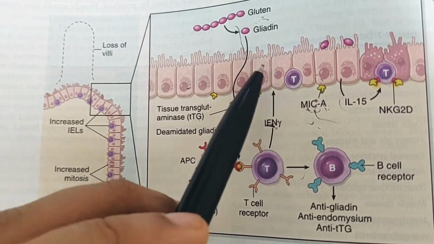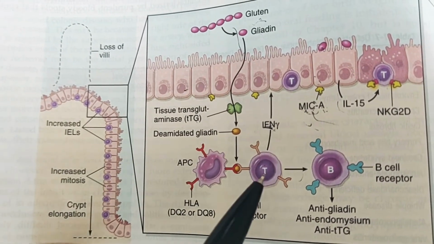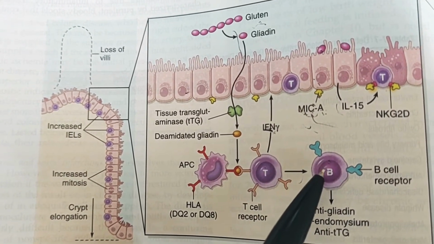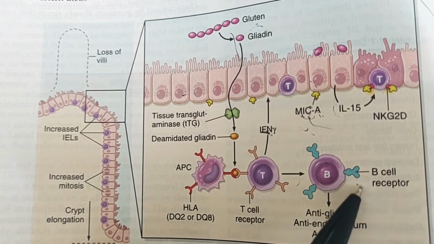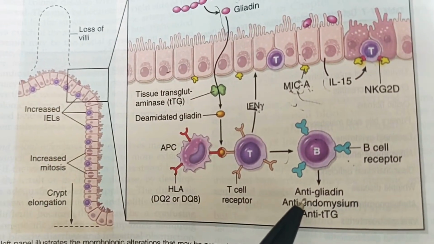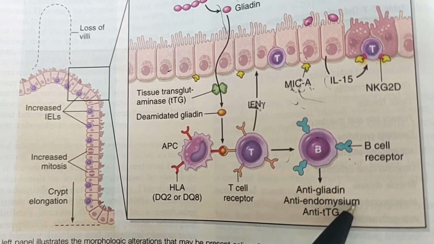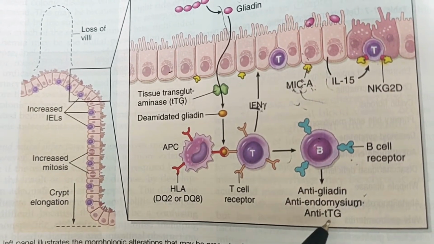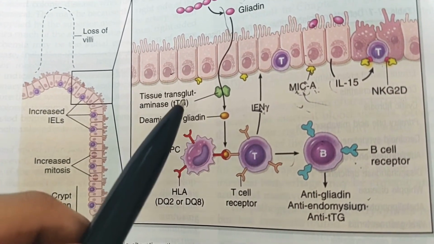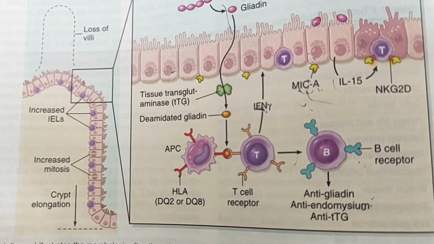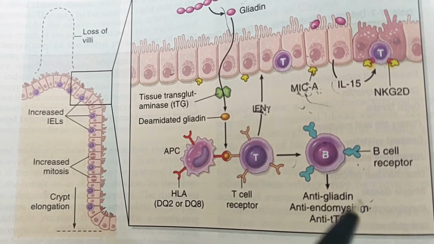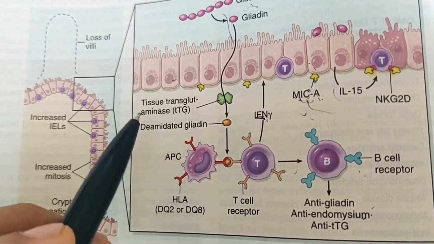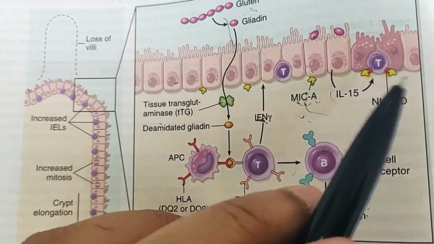This causes damage to the epithelial cells, and T cells will also activate the B cells, which produce antibodies like anti-gliadin, anti-endomysium, which disturbs the endomysium, and anti-TTG, that is, anti-transglutaminase antibodies. So these antibodies are acting against compounds like gliadin, transglutaminase, and also endomysium.